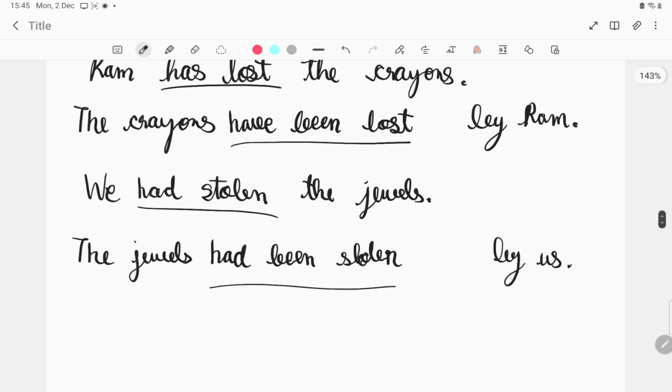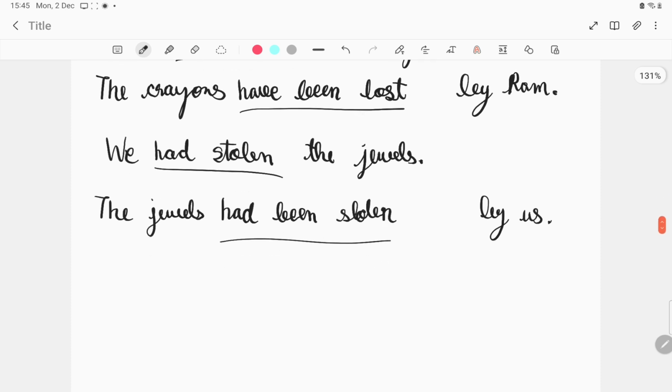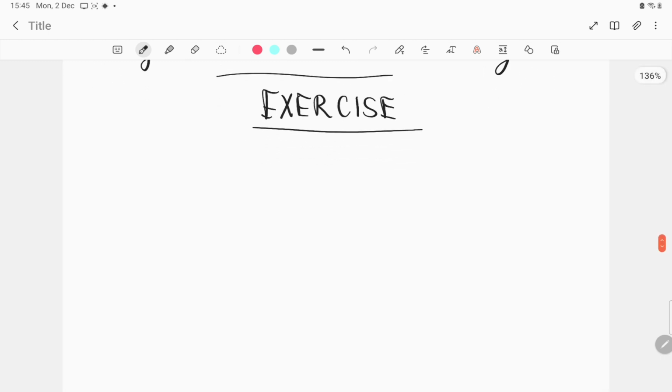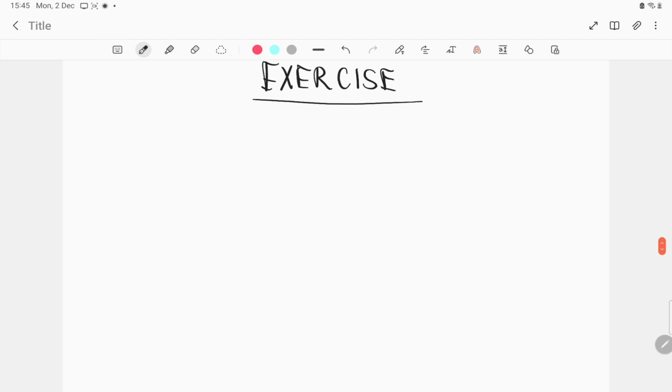So let us start with the exercise now, of active and passive voice. Okay.